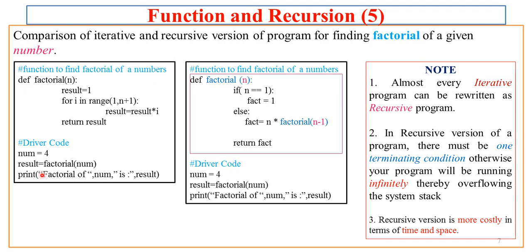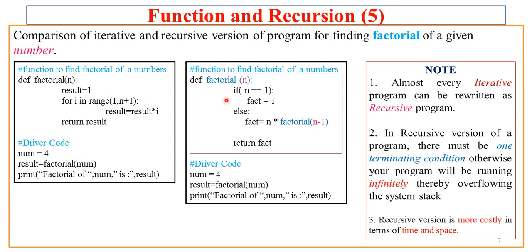Now here is the comparison of the iterative and recursive versions of the program. In our case, we are trying to understand it for the factorial of a given number. In the iterative program, which we have already seen in the earlier lectures of our function topic, we have a for loop which will iterate from 1 to n, and it will keep multiplying 1 into 2 into 3 into 4 into 5. For example, if our n value is 5. And if it is 4, it will multiply 1 into 2 into 3 into 4.